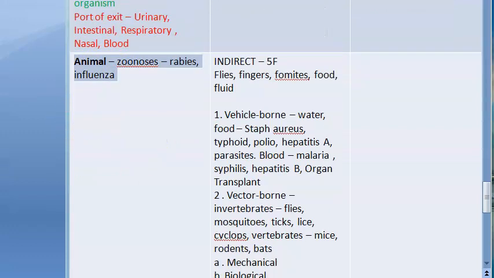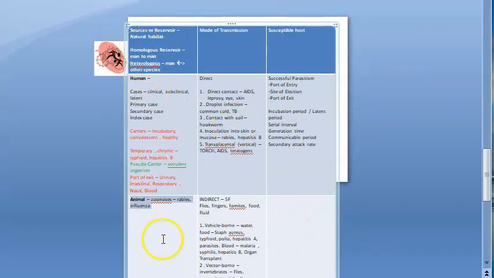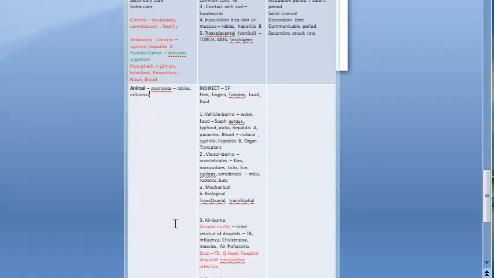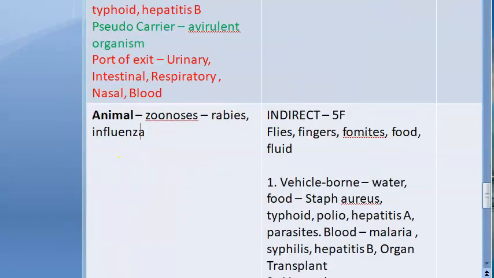Now coming to the second one. In the source or reservoir, we have finished human. Now we'll go to animal. Basically, if it's coming from animals, they will call the diseases zoonosis. Example, you have rabies, influenza, you have what? Bird flu, swine flu and all that.